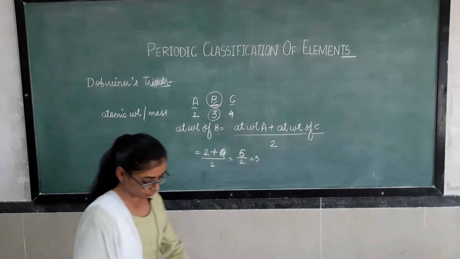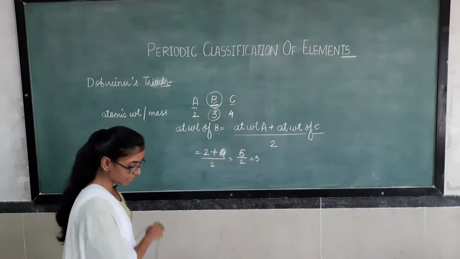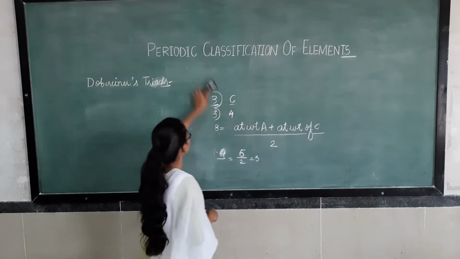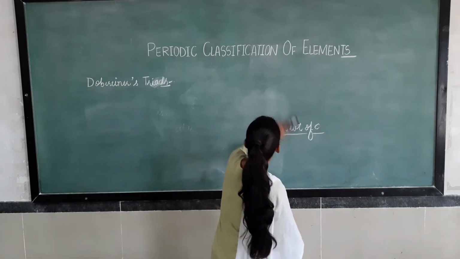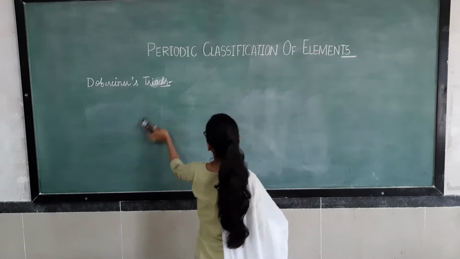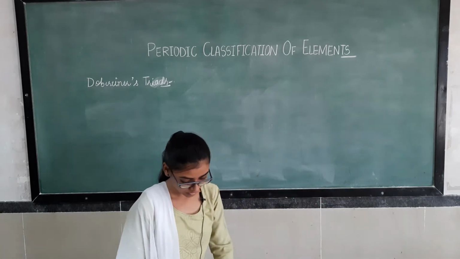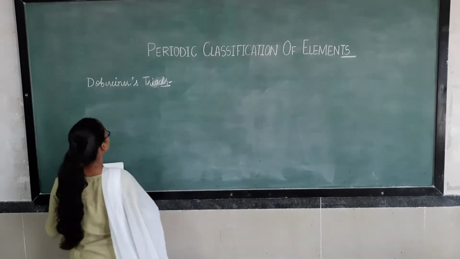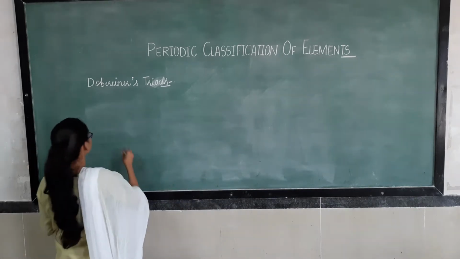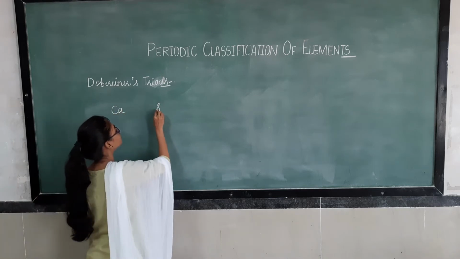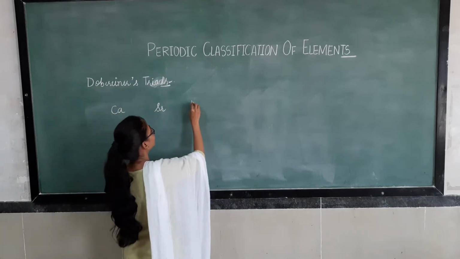We will see now with examples of the elements what he successfully grouped. The successful group he made was calcium, strontium and barium.